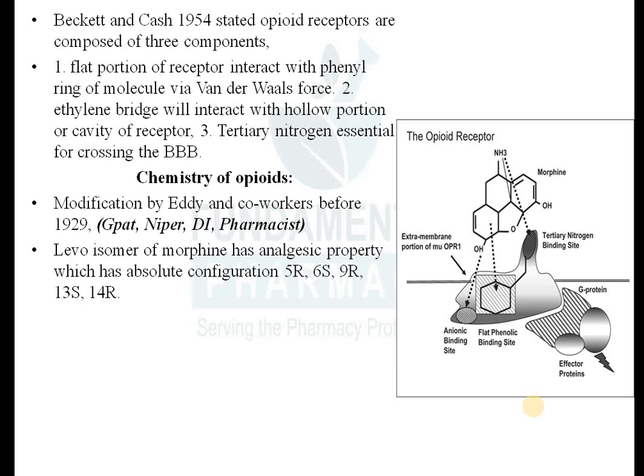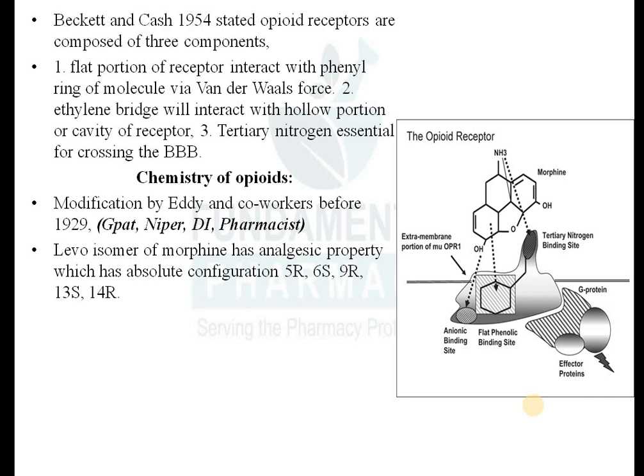L amino acids occur abundantly in nature, and that's why most of the drugs from plant origin will have a levo configuration. Remember, and why? This levo configuration will interact with the receptors present in our body in a very good manner.